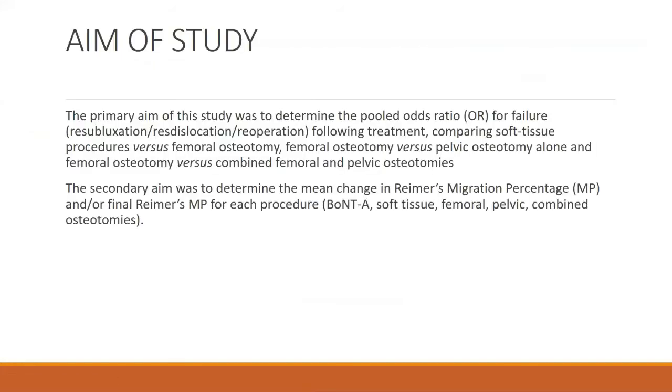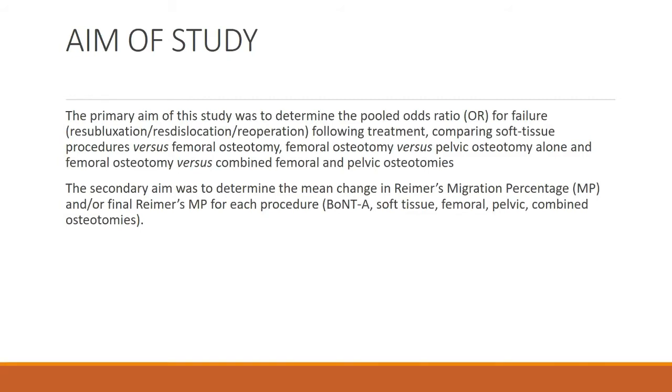So the primary aim of the study was to determine the pooled odds ratio for failure of the treatment. And it compared various treatments like soft tissue procedures versus the femoral osteotomy. Other comparison was femoral osteotomy versus pelvic osteotomy alone. And the third was femoral osteotomy versus the combined femoral and pelvic osteotomies.